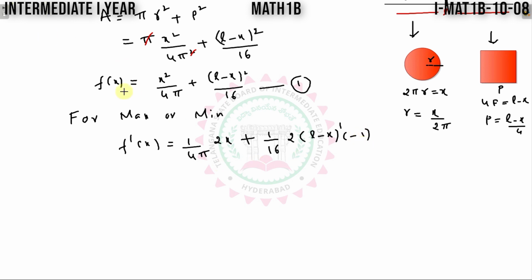So again, further simplification, f dash x becomes x divided by 2 pi minus L minus x divided by 8.